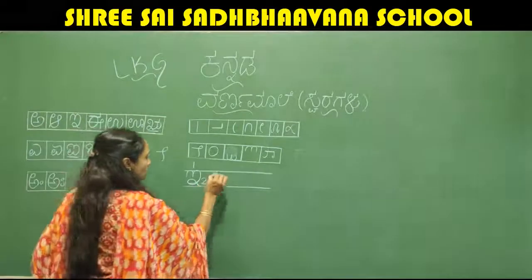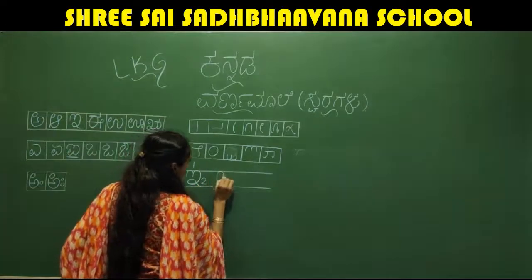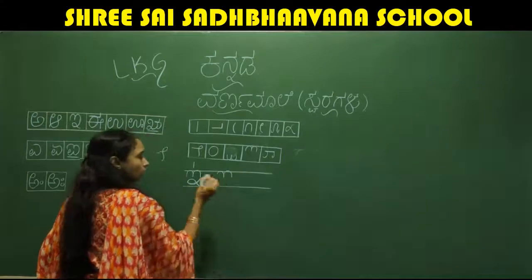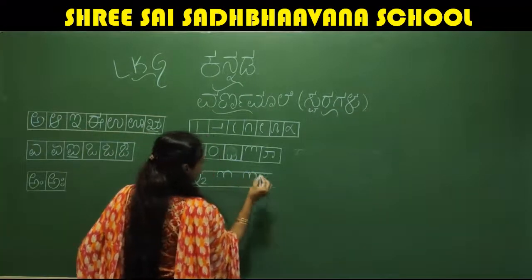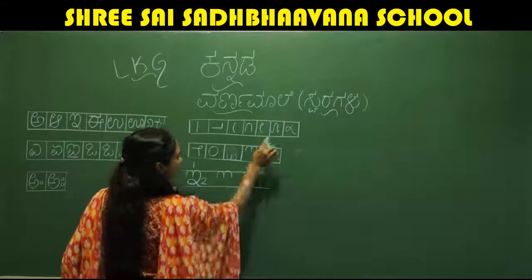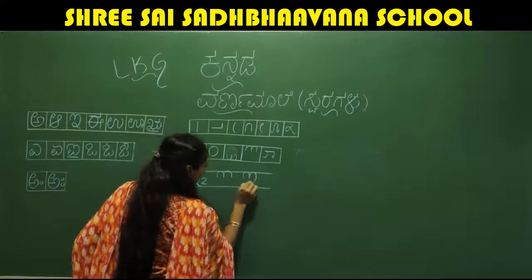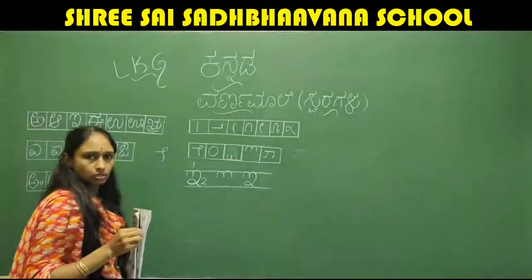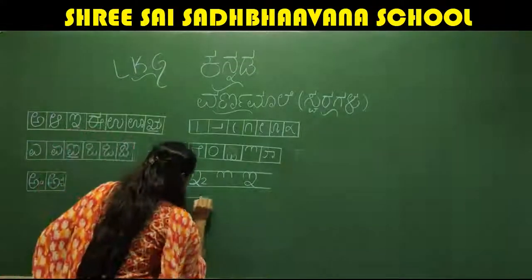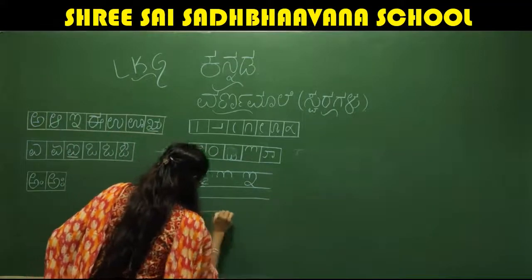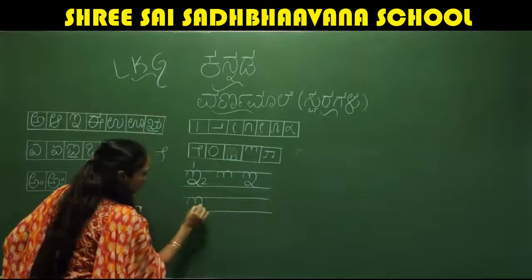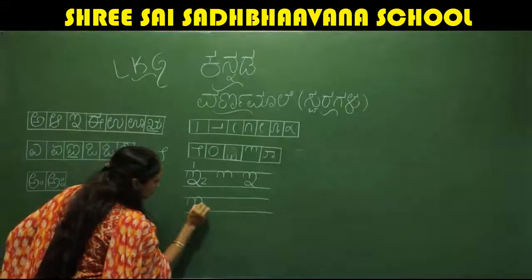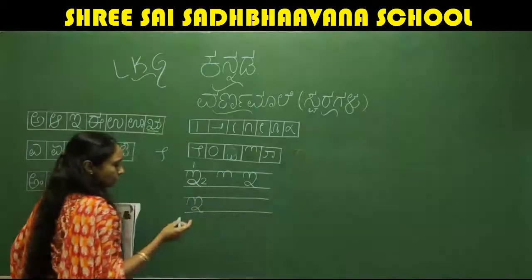I'll show you once again. First, we will write like this. And next to this stroke, write like this, and from here you add this one. This is letter E. See, this stroke, and where you have stopped, from there you have to write like this.